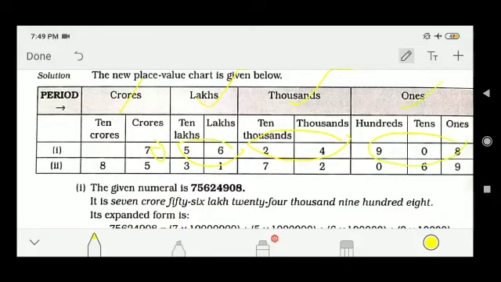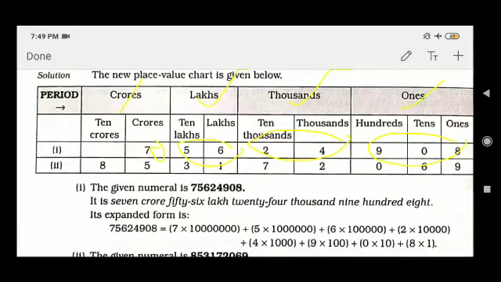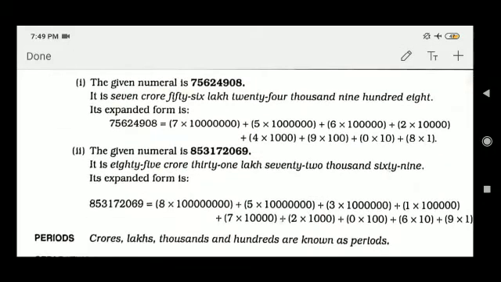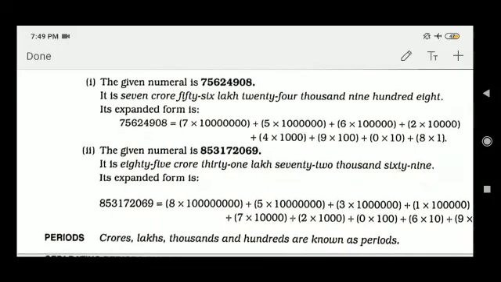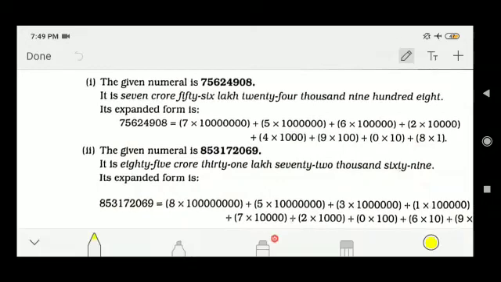So combinedly I can say 7 crore, 56 lakh, 24,000 and 908. Very simple. And this is your expansion, my friends. 7 into 1 followed by how many zeros? After 7, how many digits are there? After 7 there are 7 digits. So 7 into 1 with 7 zeros.